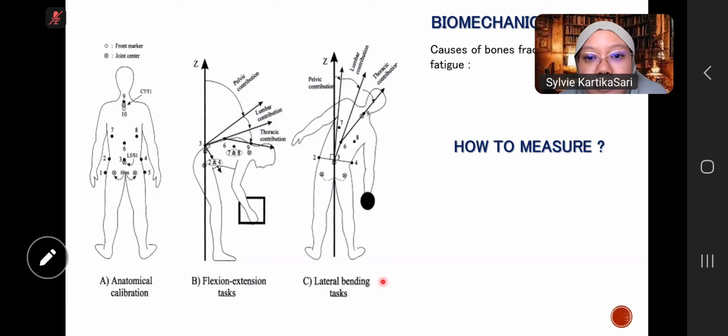Biomechanic analysis, causes of bone fracture and muscle fatigue. So when we have bone fracture and muscle fatigue, it is when we have an excess amount of load, particularly in this position, and more in this position.